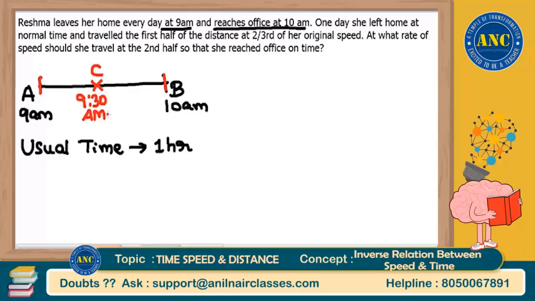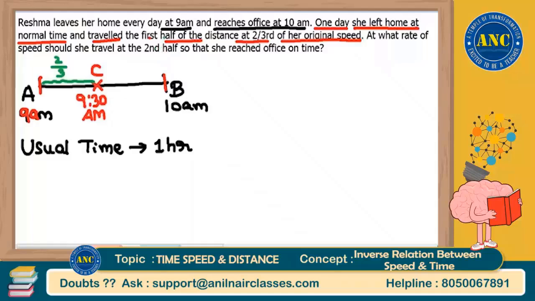Second statement. One day she left home at normal time. Normal time is nothing but 9 o'clock itself, and she traveled the first half of the distance at 2/3 of her original speed. That means the first half of the distance she is not traveling at regular speed. She is traveling at 2/3 of her original speed. That is the second statement.